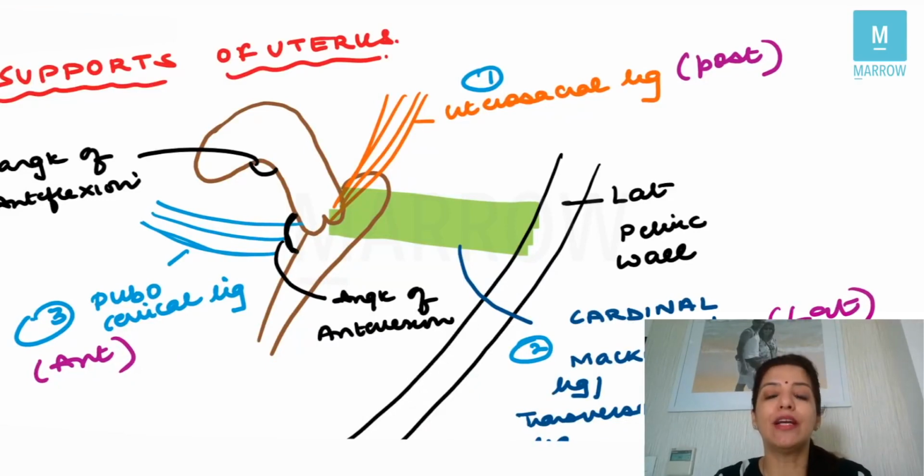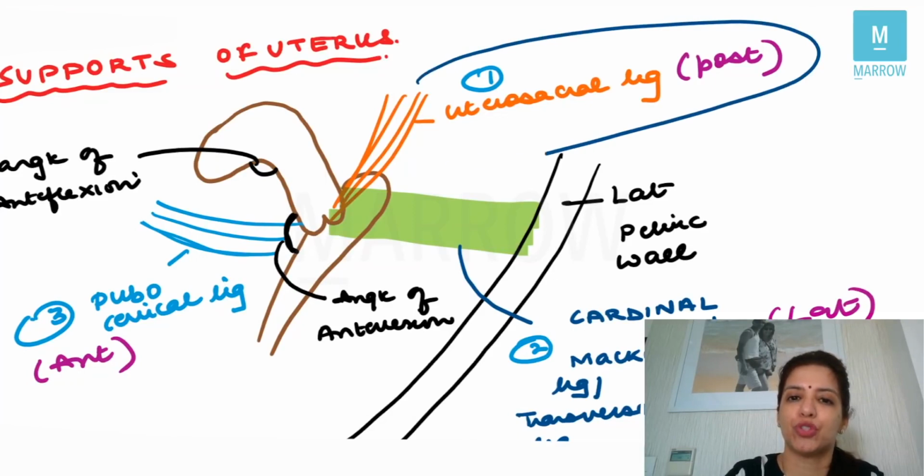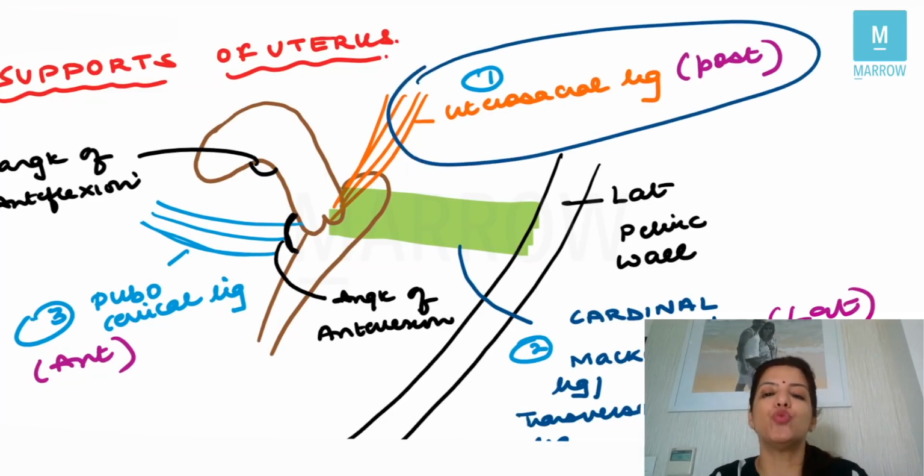Then you have the ligaments which support the uterus. There are three ligaments. Number one, there is a ligament which comes posteriorly, and that is the uterosacral ligament. So it attaches the uterus to the sacrum.